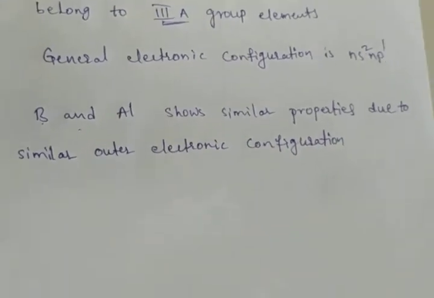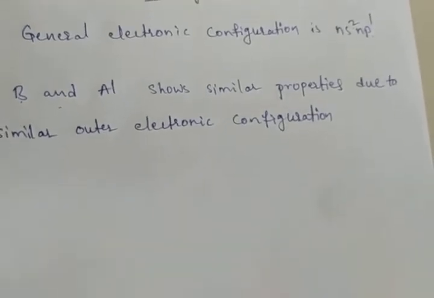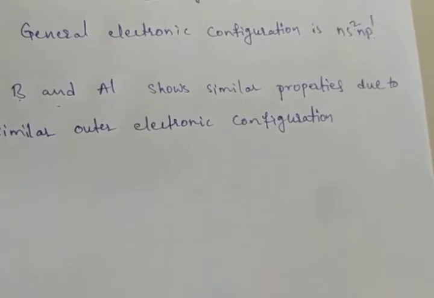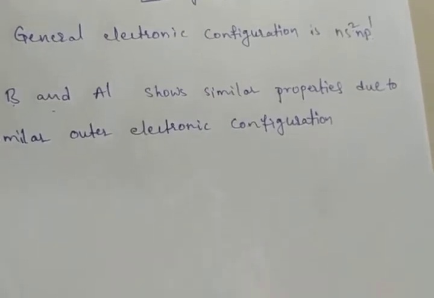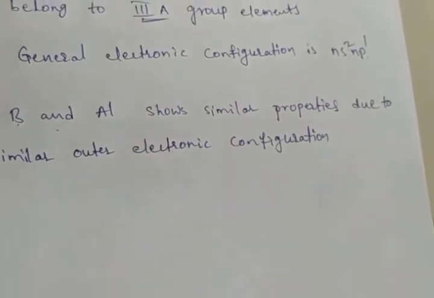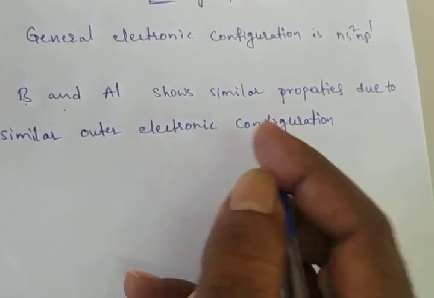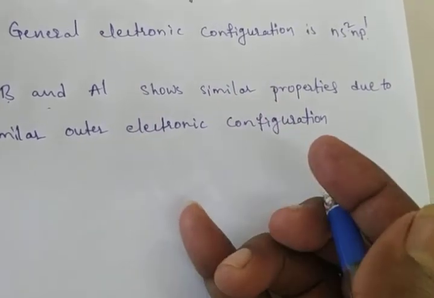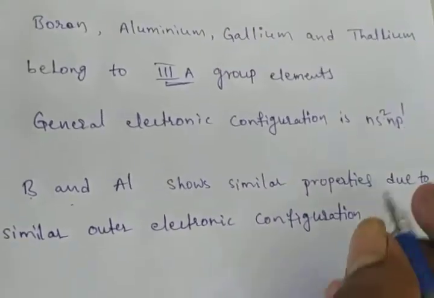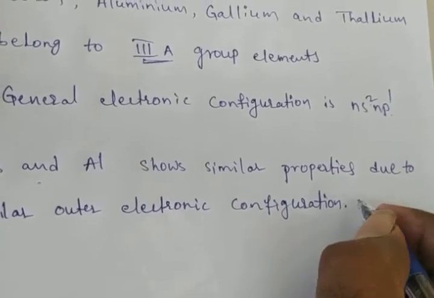Boron and aluminium show similar properties due to similar outer electronic configuration. They show differences in some of the properties due to the difference in the number of electrons present in their penultimate shell. Similar properties due to the similar electronic configuration, but they show differences in some of the properties. Only some of the properties show differences.